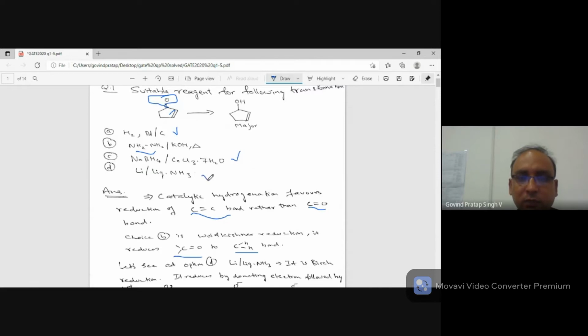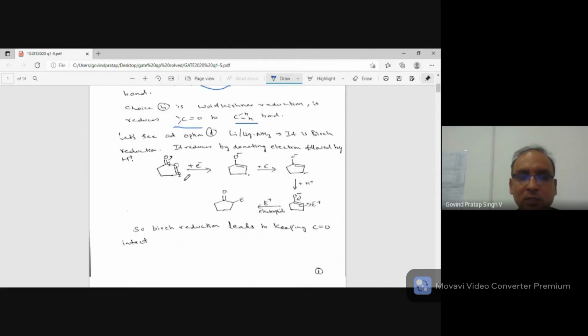Let us see what's wrong with choice D. Choice D, you can see here, is lithium and liquid ammonia. Lithium and liquid ammonia, or sodium and liquid ammonia, is called Birch reduction. Let's see what happens in Birch reduction. Initially, lithium in presence of liquid ammonia gives 1 electron, and then you get a negative charge, and that negative charge pulls away a proton from ammonia, which becomes NH2 minus.